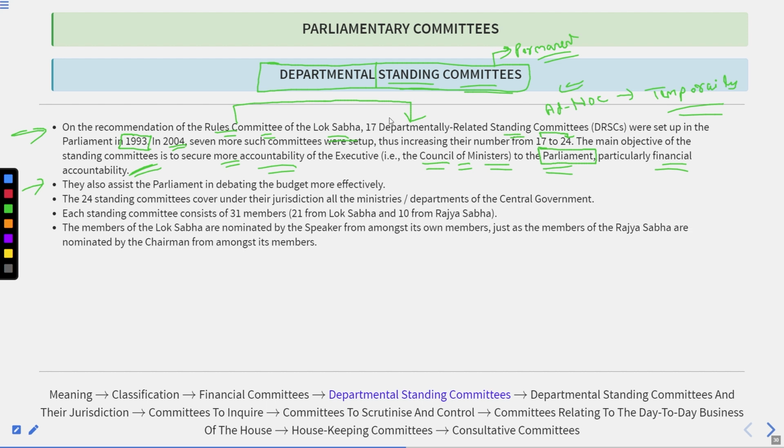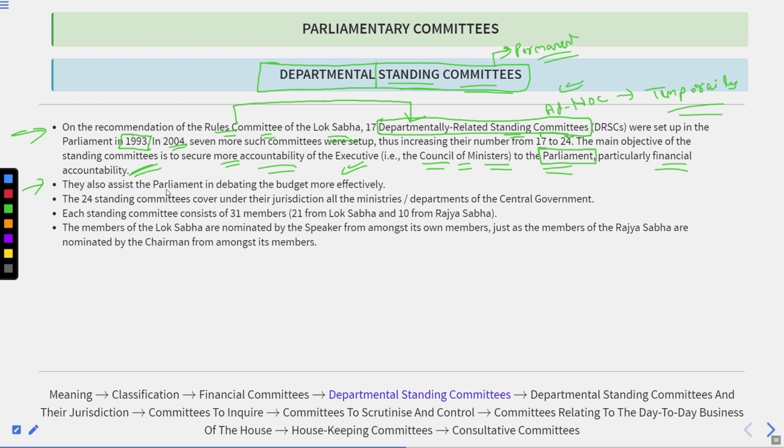That can be found out by the departmental related standing committees. XYZ will be working for some particular department, and the committee for that department will discuss the performance of the ministry. They will scrutinize the reasons for which the ministry requires that much fund, and they will make a proper report that would be discussed by the parliament during the budget session. Got it? That is the thing.